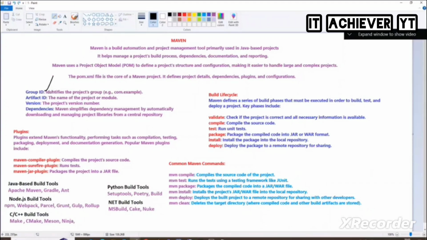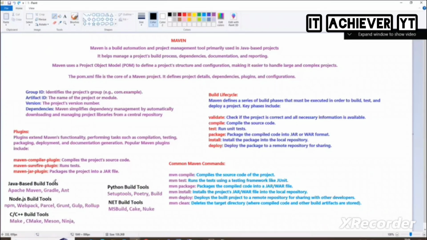Do you know what is group ID now? Group ID, artifact ID, version, dependencies. And the build phases: validate, compile, test, package, install, and then deploy. You can use other technology also, but most commonly it is for Java. It's not mandatory to put clean here, but we use clean also. In the lifecycle we also have clean. So I told you what is a plugin and what are the common plugins that we use: Maven compiler plugin, Maven surefire plugin, and Maven jar plugin.